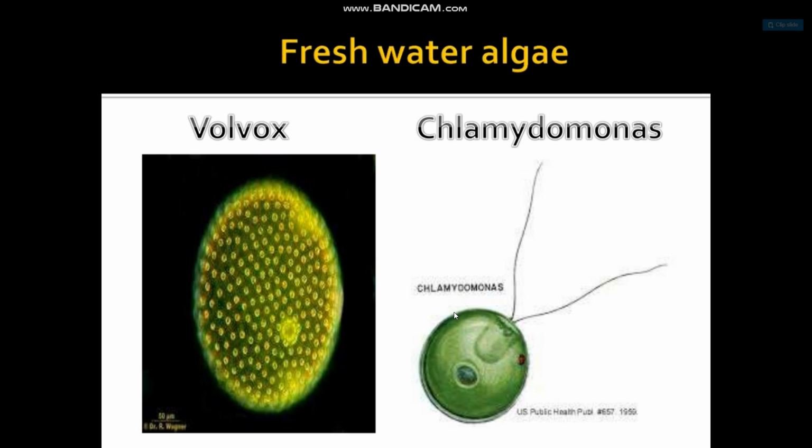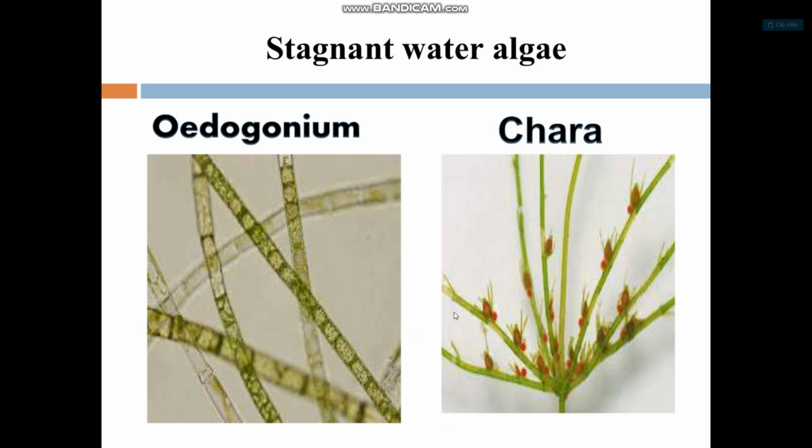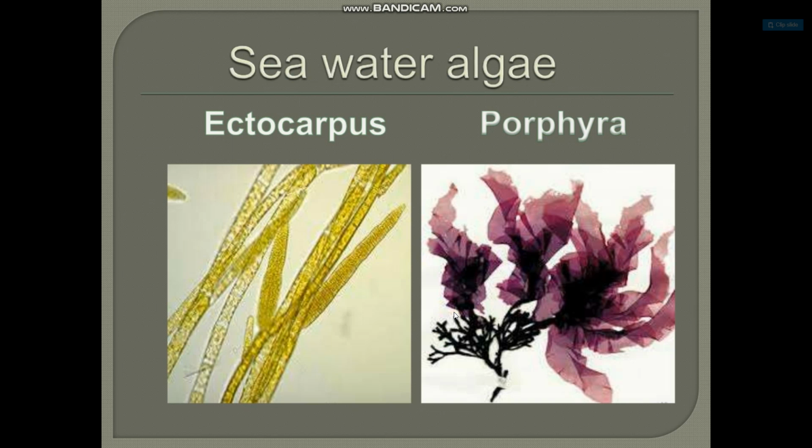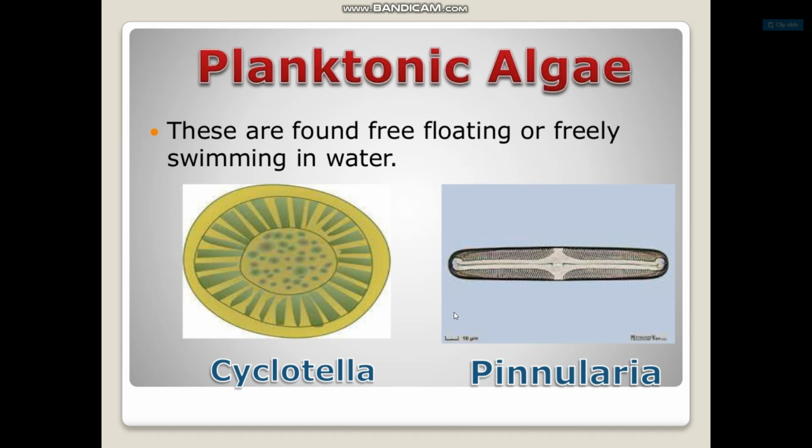Freshwater algae, Volvox and Chlamydomonas. Stagnant water algae, Oedogonium and Chara. These are the examples of algae. Running water algae, Cladophora and Ulothrix. Seawater algae, Ectocarpus and Porphyra. Planktonic algae are found free floating or freely swimming in water. For example, Cyclotella and Pinnularia.